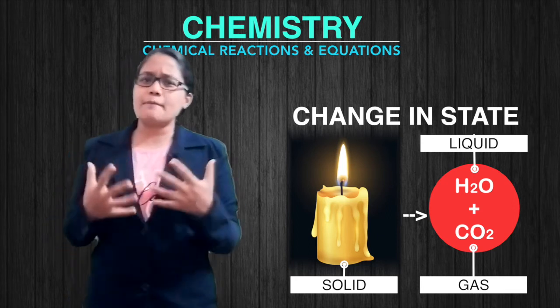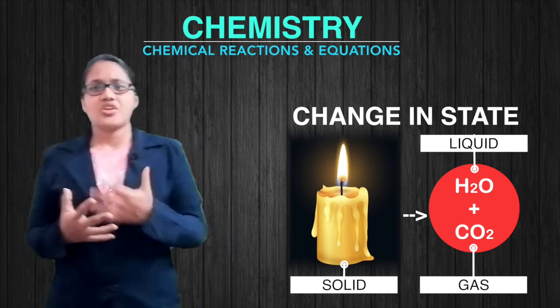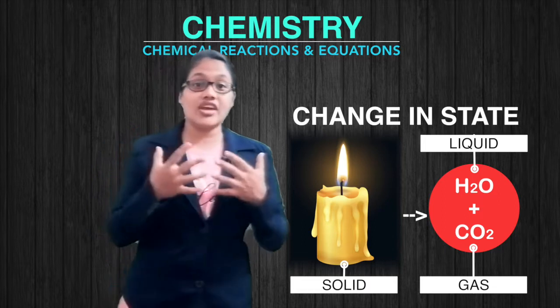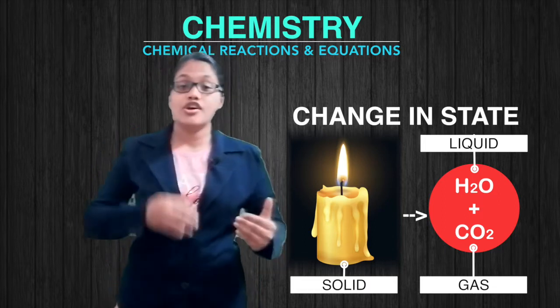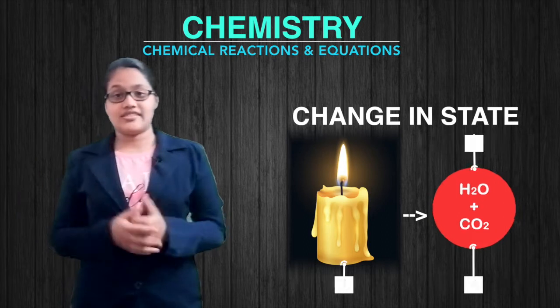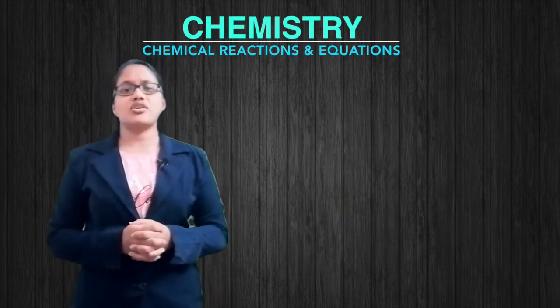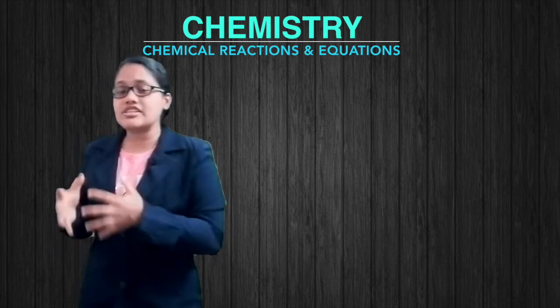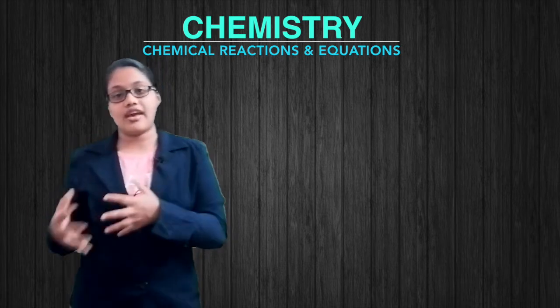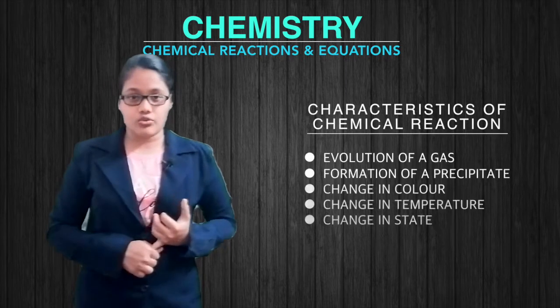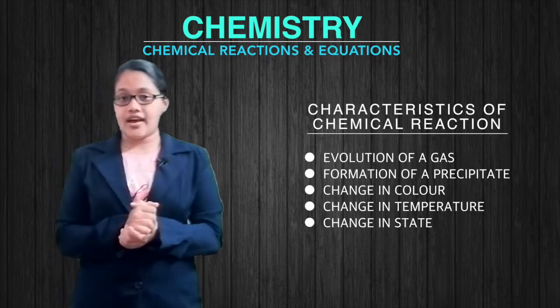So during the combustion reaction, the physical state changes from solid to liquid and gas. In short, if a chemical reaction occurs, any of these characteristic features can happen. The first one was evolution of a gas.